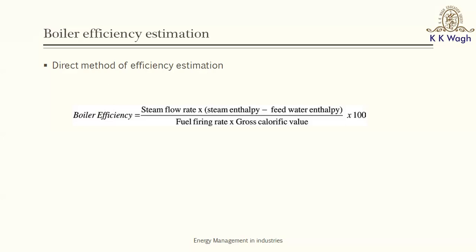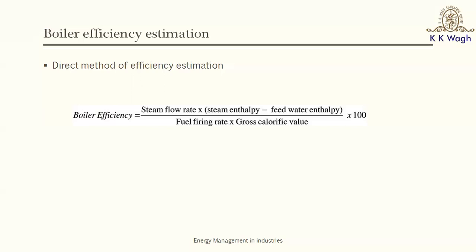Fuel consumption rate, depending upon the type of the fuel, if it is a liquid or gaseous fuel, we can easily meter and measure it by sophisticated meters. But if it is a solid fuel, then we might need to weigh the fuel and measure the fuel consumption rate. The output side of the boiler, as I said, is the steam generated, the rate of steam which is being generated, and the energy content of the steam.